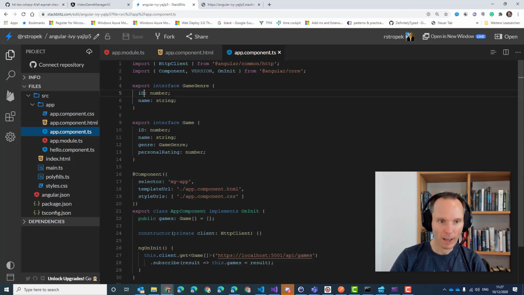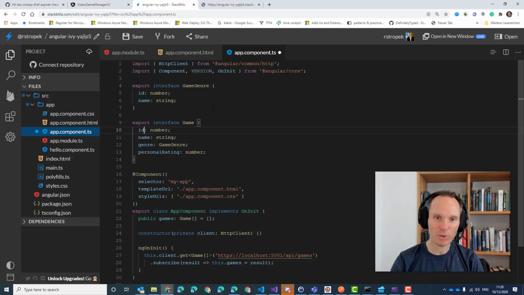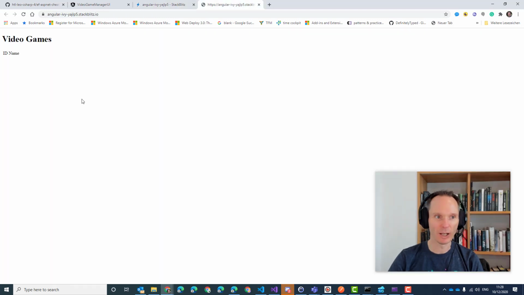Why? Ah, my God. You see, the generated TypeScript code has a mistake in it. It has an uppercase D. So please change that. Lowercase d. So the C# to TypeScript converter wasn't perfect in our situation. So I have to manually adjust the D here. Let's try it again. No output.